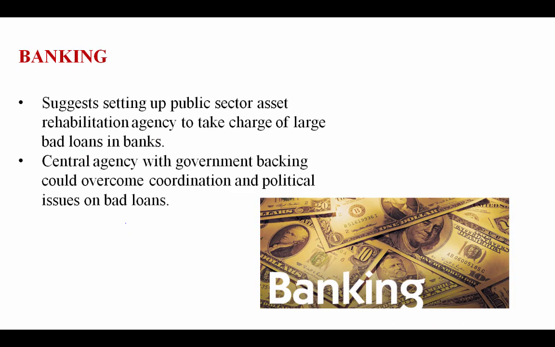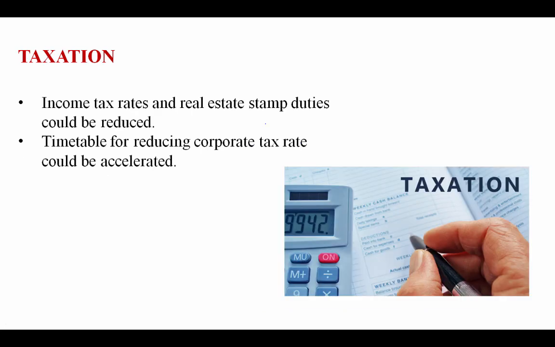Now let's see about banking. Suggests setting up of a banking sector asset rehabilitation agency to take charge of large bad loans in banks. Okay, so there are large bad loans in the banks, so they want to provide a rehabilitation agency. And a central agency with government backing could overcome coordination and political issues on the bad loans. Now taxation: income tax rates and real estate stamp duties could be reduced. Timetable for reducing corporate tax rate could be accelerated.